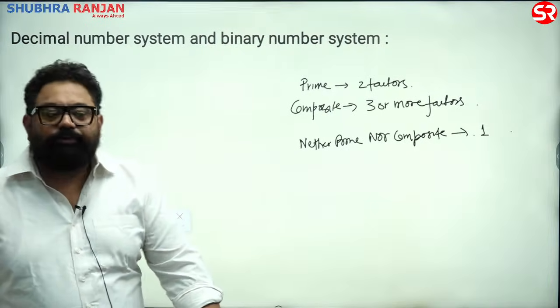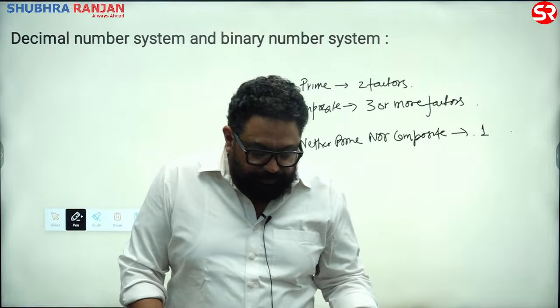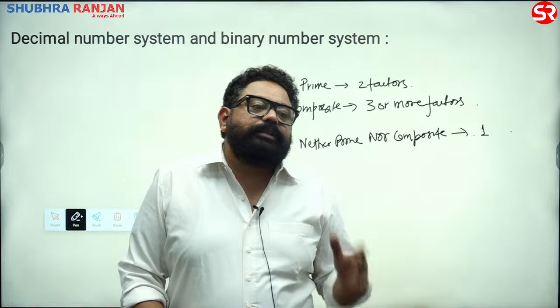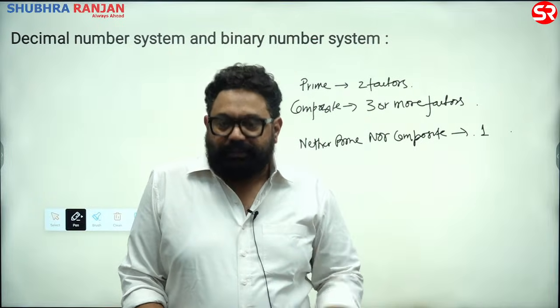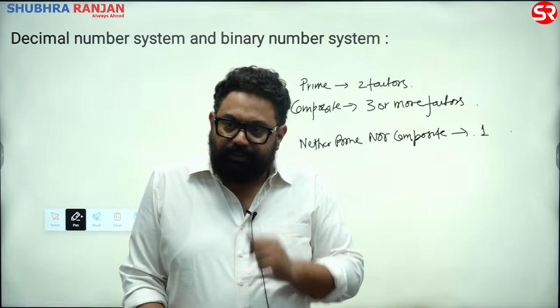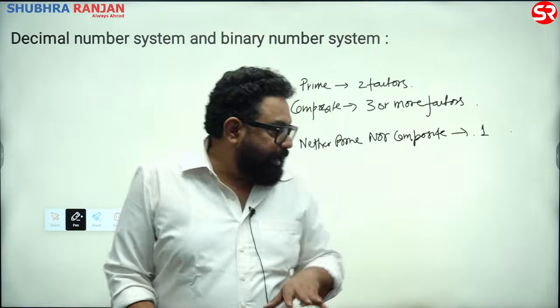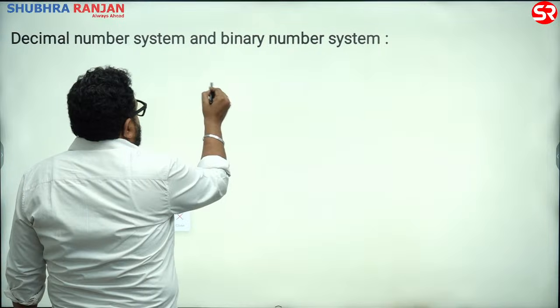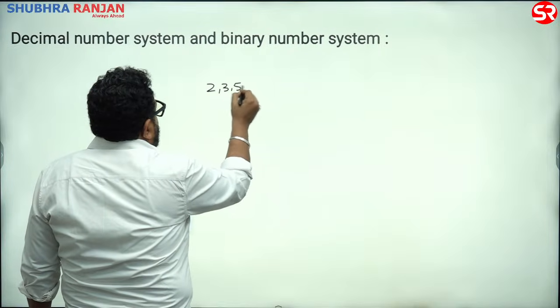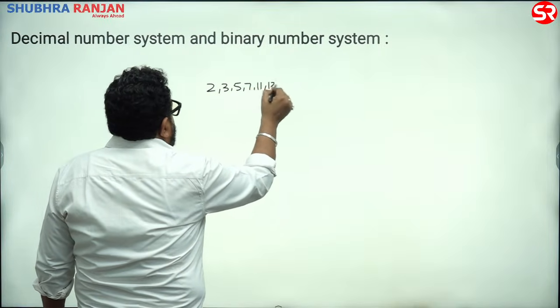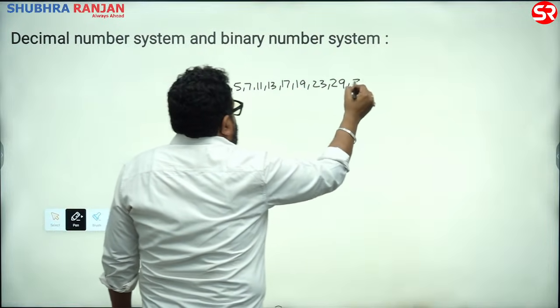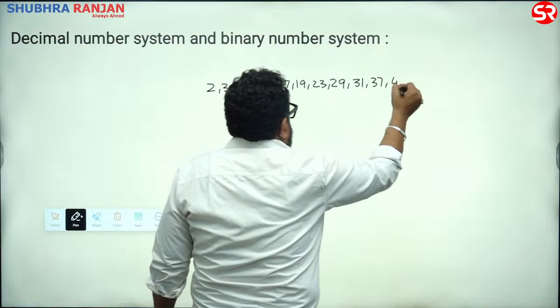Alright, and now we know composite are those numbers जिसके बहुत सारे multiple factors होते हैं. So they start asking you number of factors. They have started asking you about number of factors. उससे पहले I am again writing something. I say prime numbers: 2, 3, 5, 7, 11, 13, 17, 19, 23, 29, 31, 37, 41, 43.